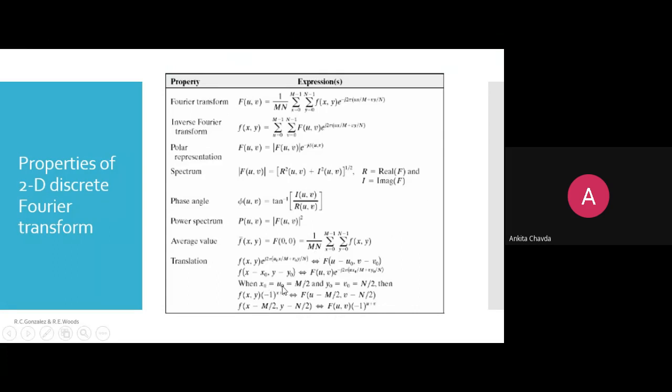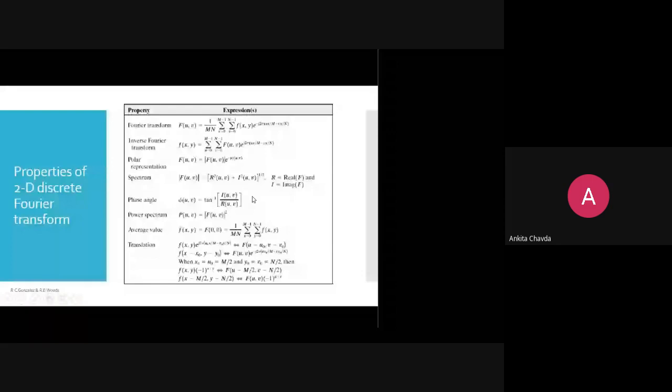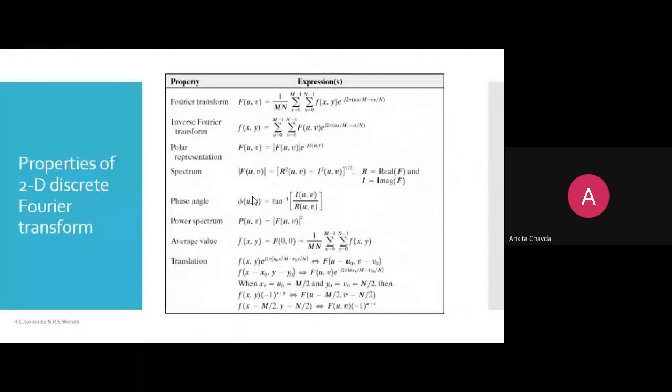If x0 equals u0 equals m by 2 and y0 equals v0 equals n by 2, then f of xy into minus 1 raised to x plus y is converted into f of u minus m by 2, v minus n by 2. Because we are going to use this term somewhere in the further topic discussion, just remember this term, f of xy into minus 1 raised to x plus y. That's it, I'm not doing anything.